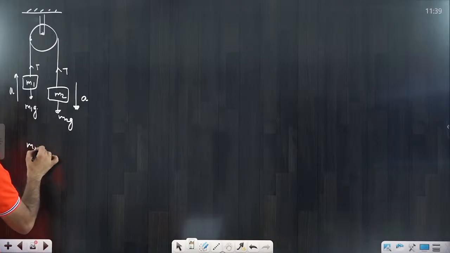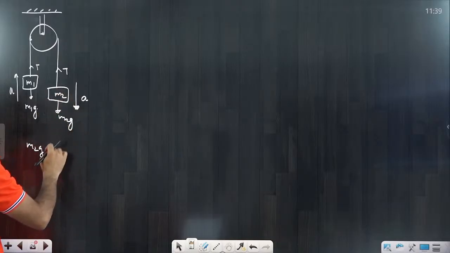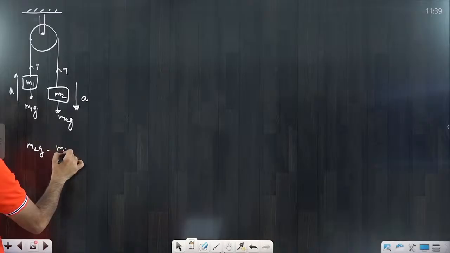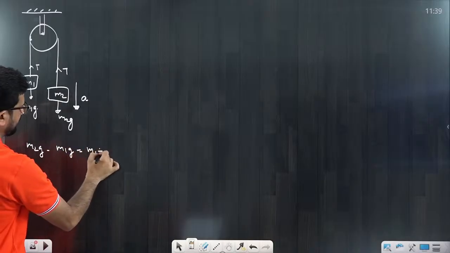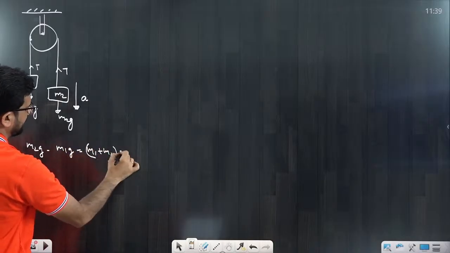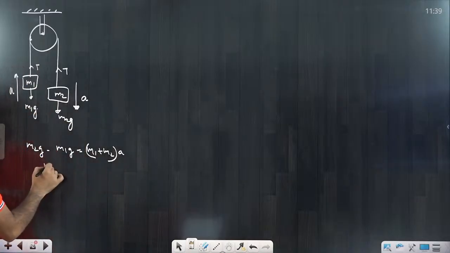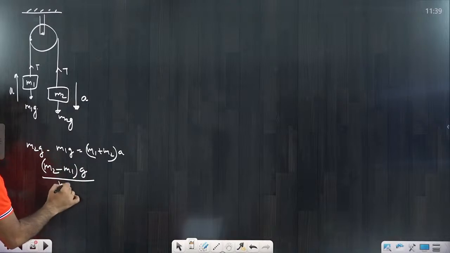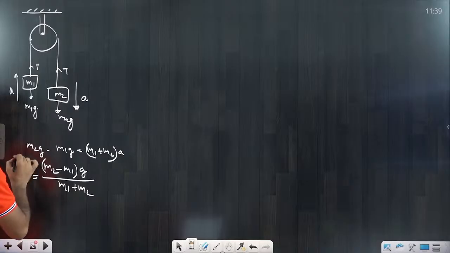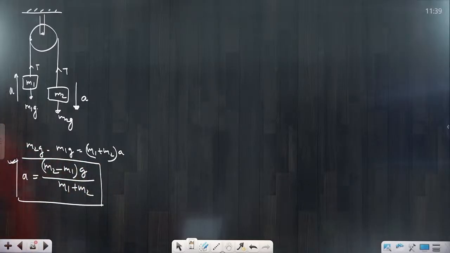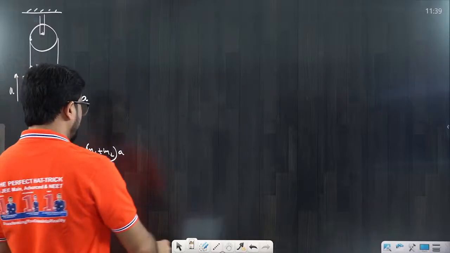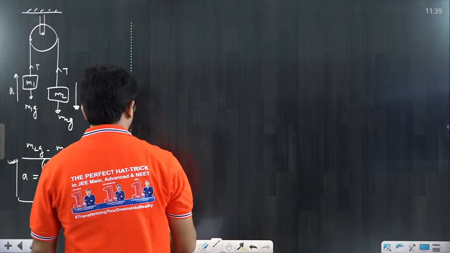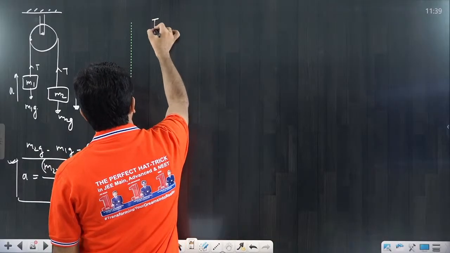You will say, sir, m2g downward minus m1g is equal to m1 plus m2, both moving together with the acceleration a. So from here, m2 minus m1 into g divided by m1 plus m2 is equal to a. It's the very basic thing that we call acceleration. Now from here I can calculate the tension also.